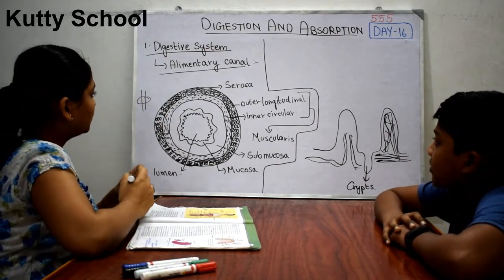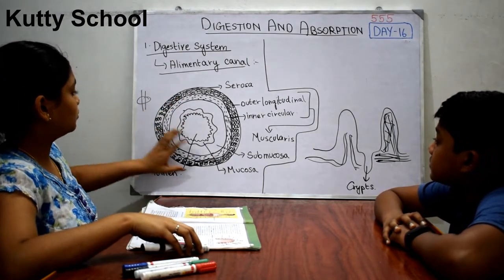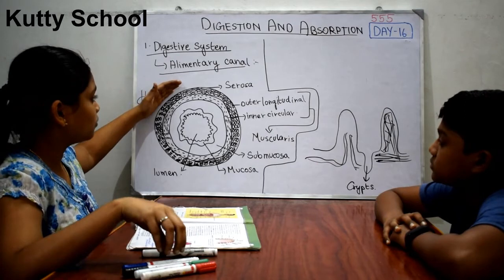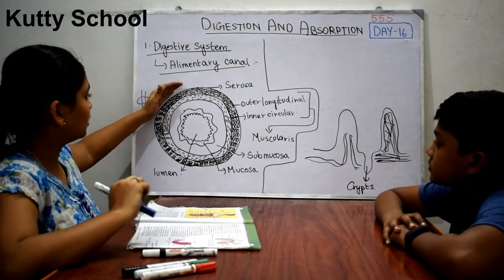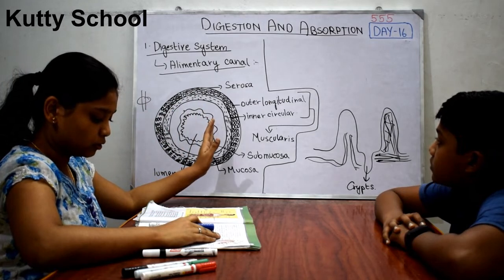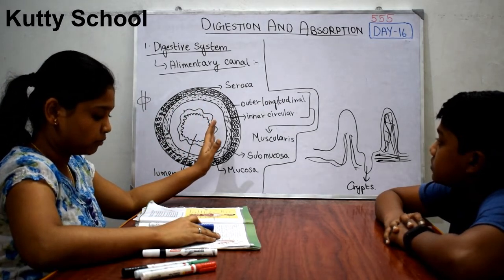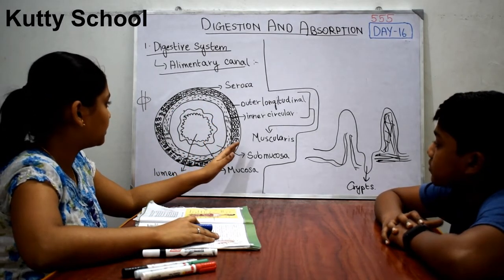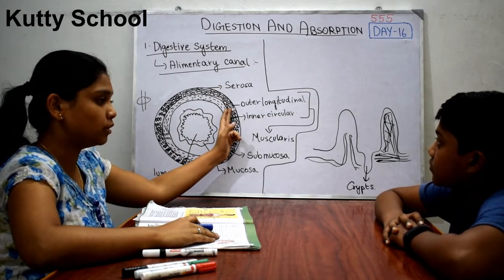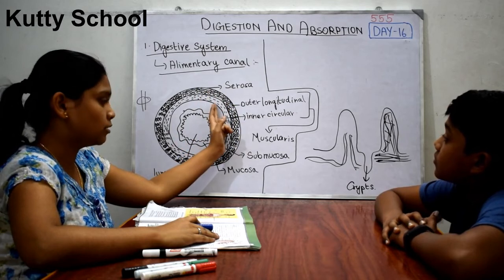Here the outer covering is known as serosa, which acts as epithelium. This serosa is made up of thin mesothelium, which is also known as epithelium. Next to the serosa come the outer longitudinal muscles, and after that the inner circular muscles.